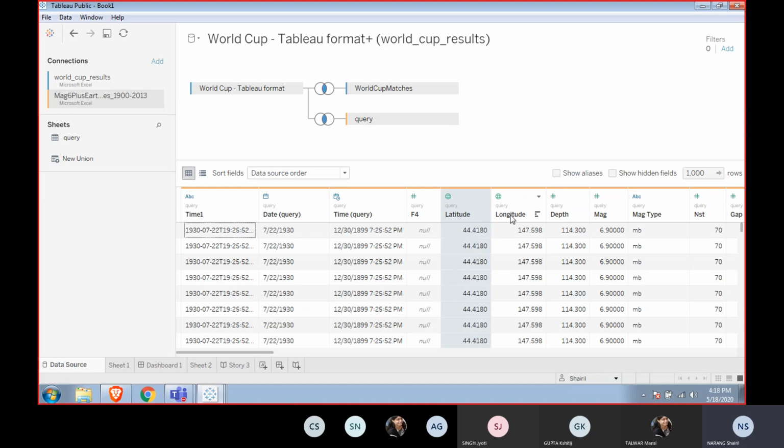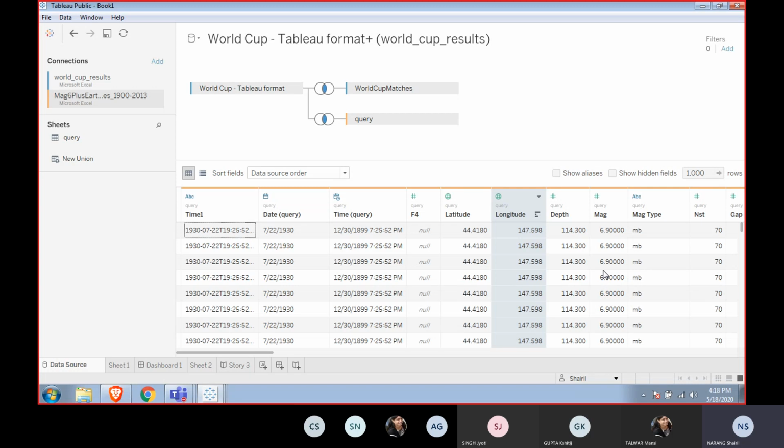Now this latitude and longitude was not there inside my data set. It is created by default by Tableau itself, so that it can map the latitude and longitude if you have them in your sheet, or the country name or city name that you might have.